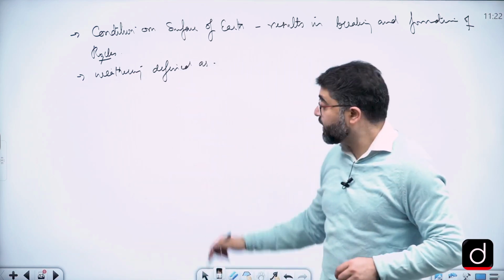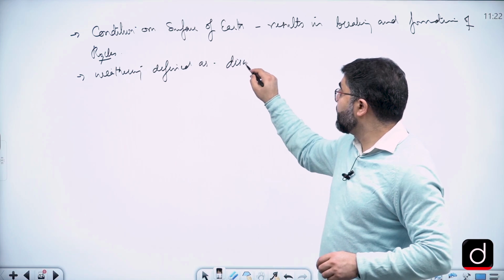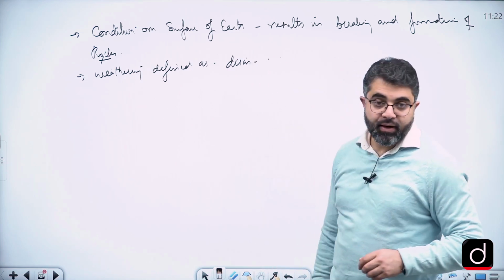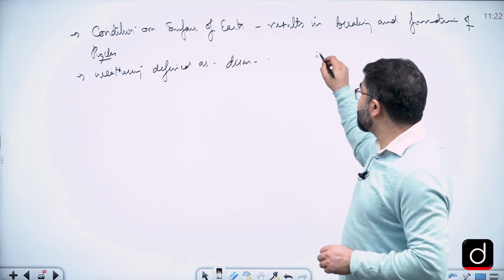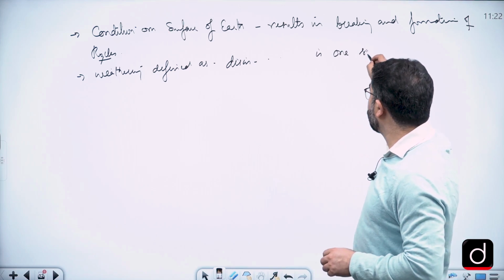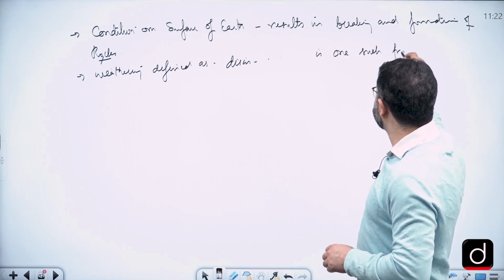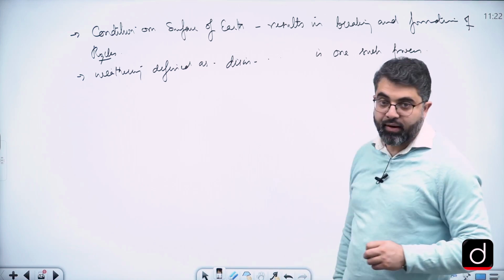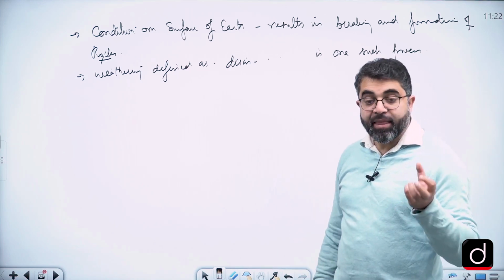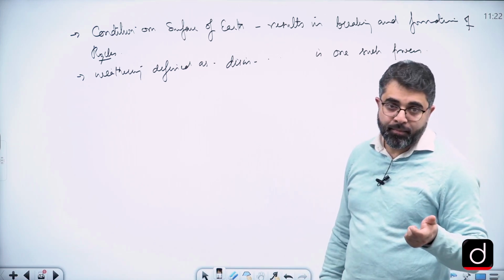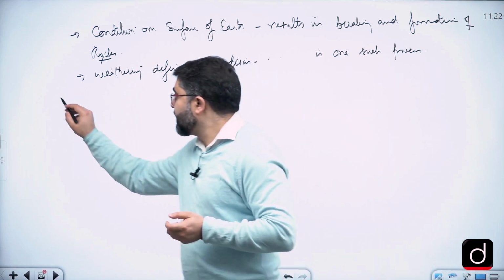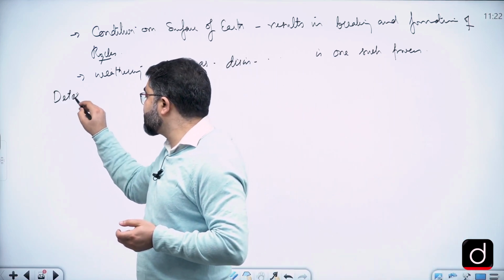How do we define weathering? Disintegration in situ is one such process, which is determined by the following factors.